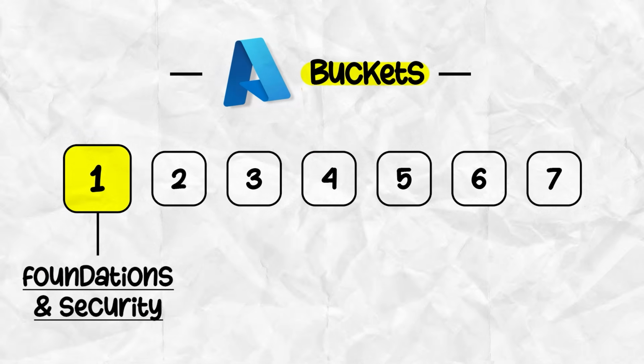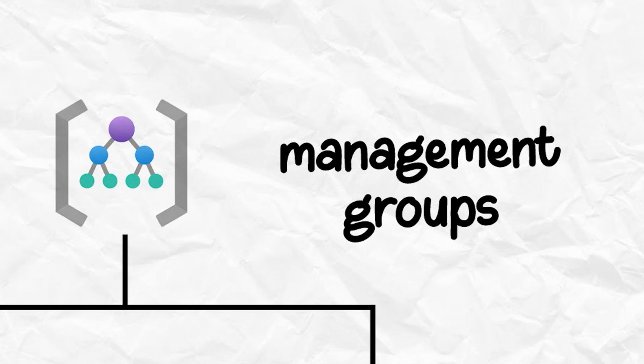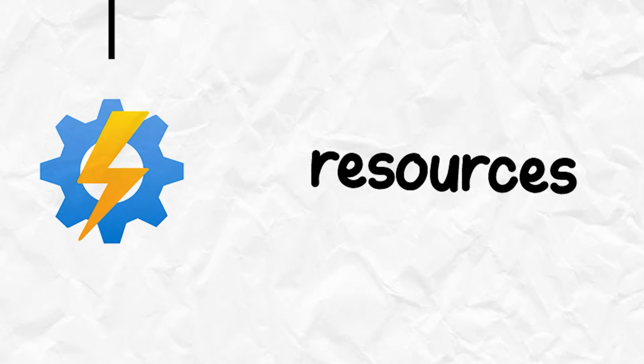Bucket 1, foundation and security. Before you touch a single virtual machine or deploy a container, understand how Azure organizes its resources. This is different from AWS and GCP, so pay attention here. Azure has a 4-level hierarchy. Management groups at the top, then subscriptions, then resource groups, and finally the resources.